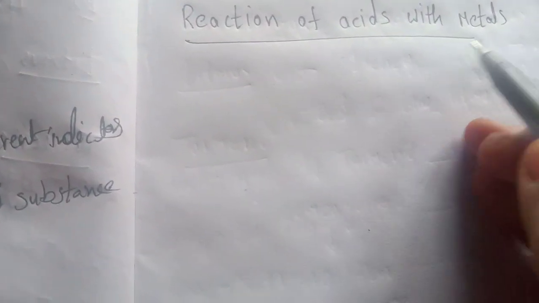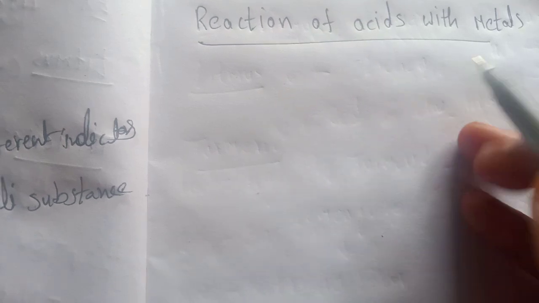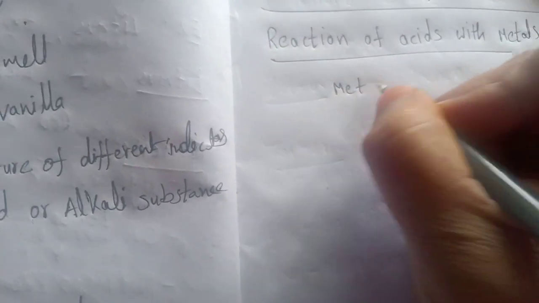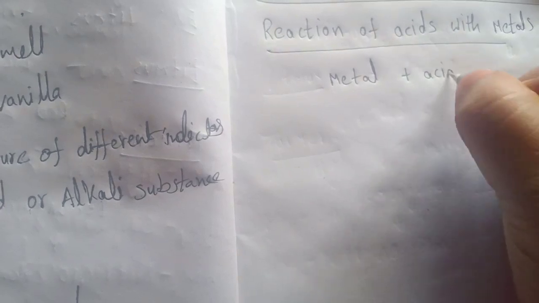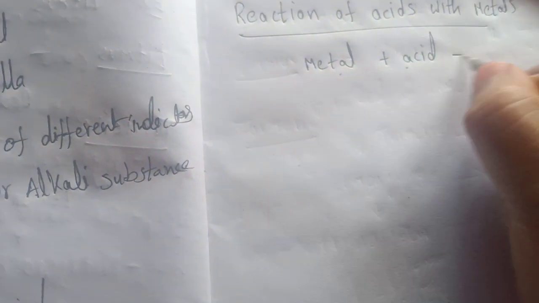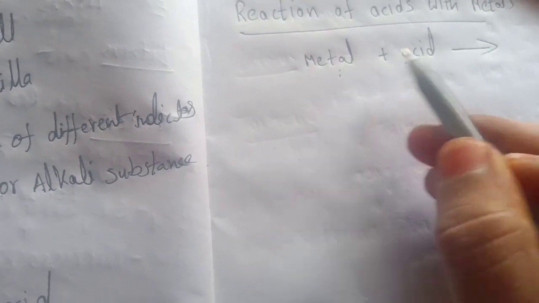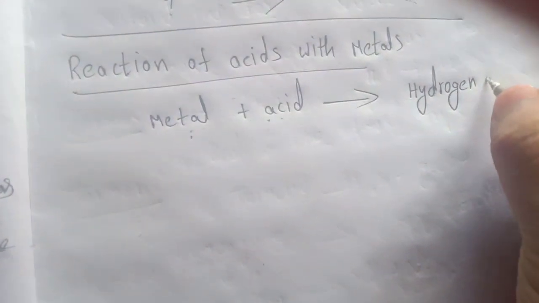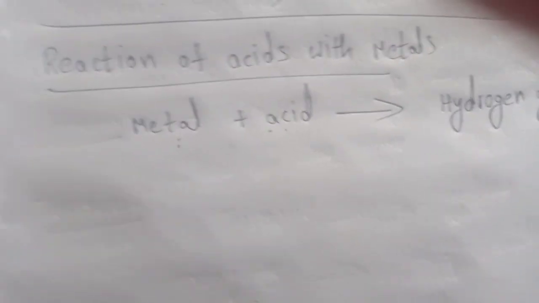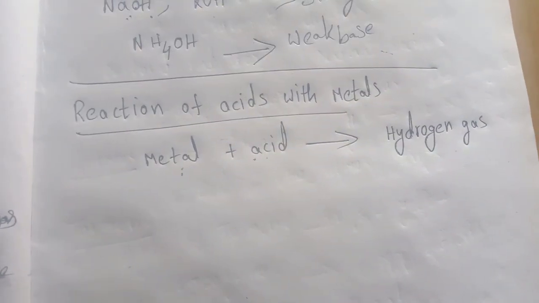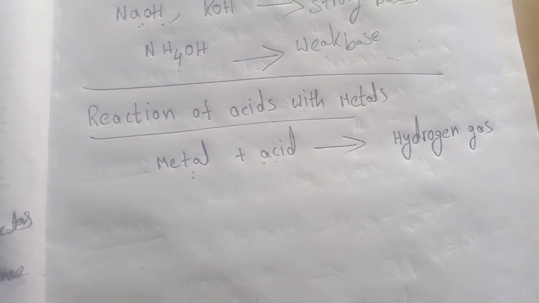Metal reacts with acid and releases hydrogen gas.